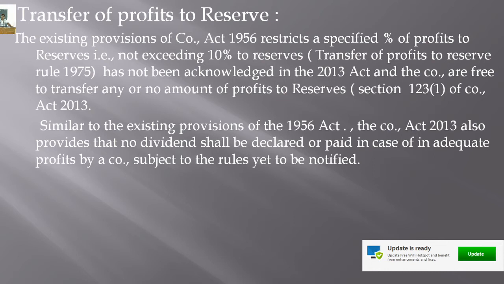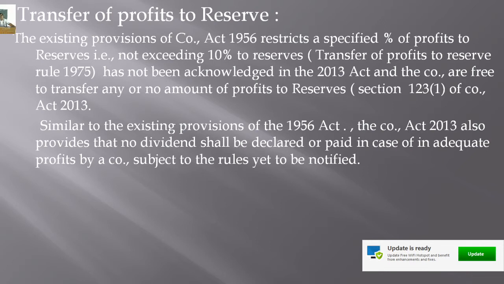Isn't it? So there is no question of transferring. There is no compulsory transfer of profit. It is as per the discretion of the company, as per the desires of the company, whether it transfers to general reserve or not. It depends upon the decisions of the company, isn't it?